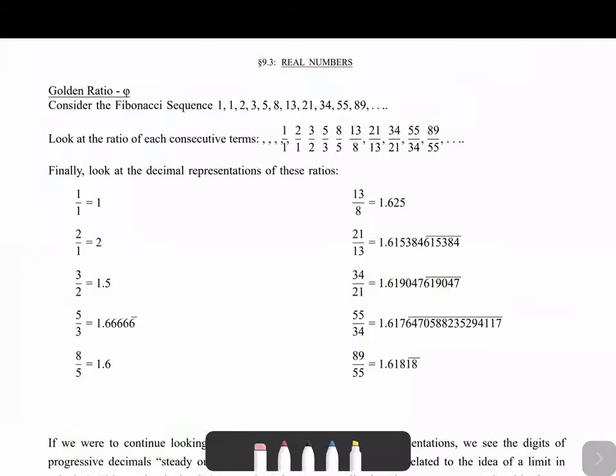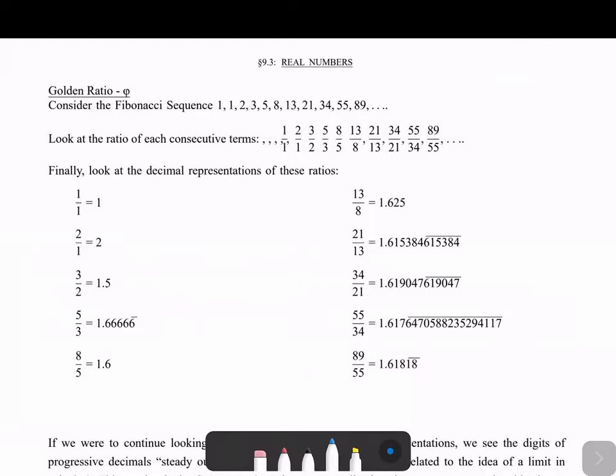Remember that in order to get this 2 here, we added the 1s in front of it. In order to get the 3, we add the 1 and the 2 in front of it. The 5 is the sum of the 2 and the 3 in front of it. The 8 is the sum of the 3 and the 5 in front of it, and so on. So to get the next term, you would add the 2 terms before it.